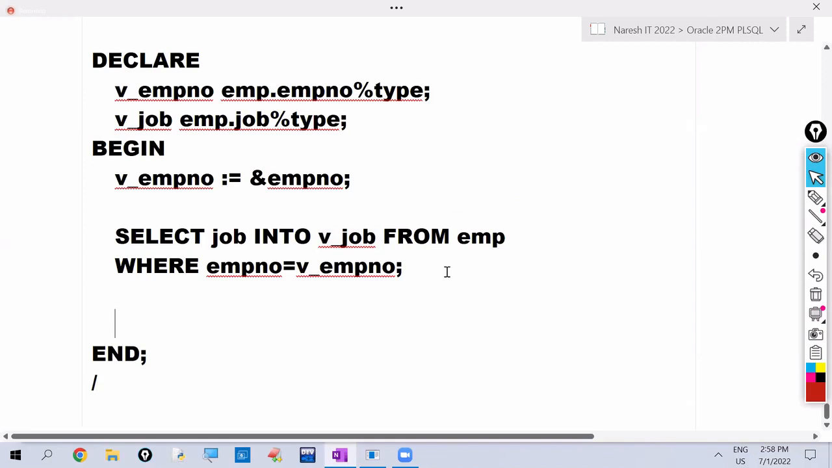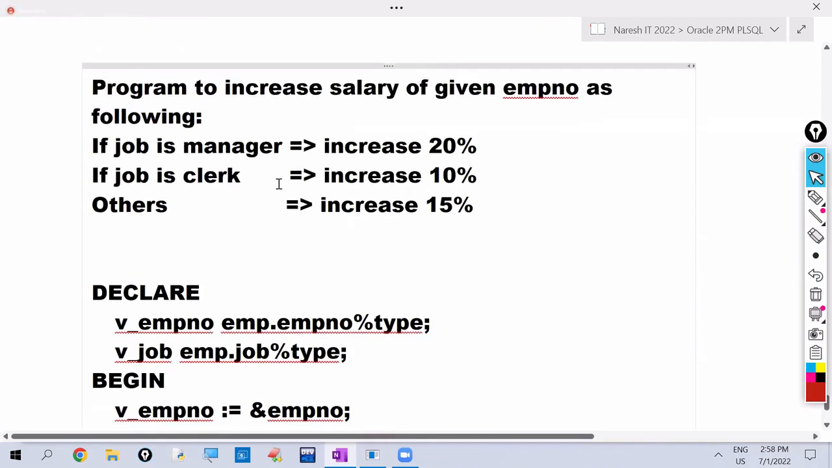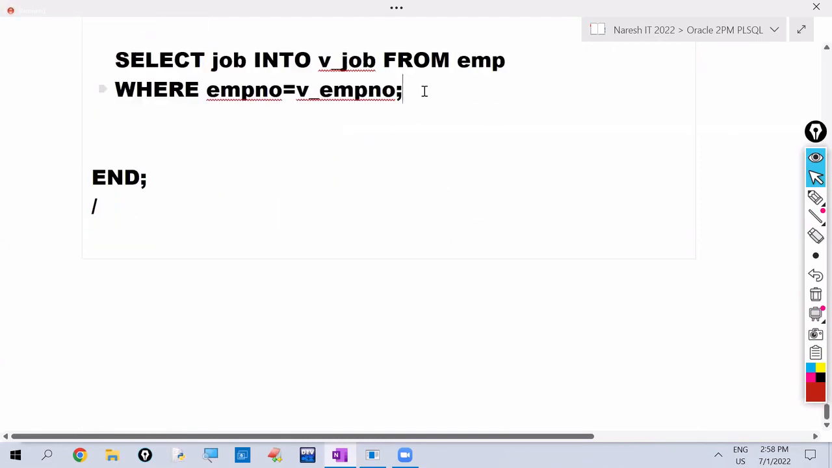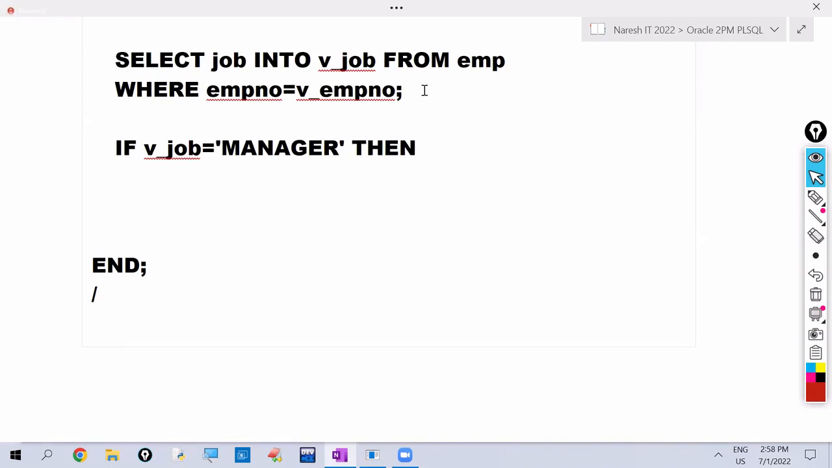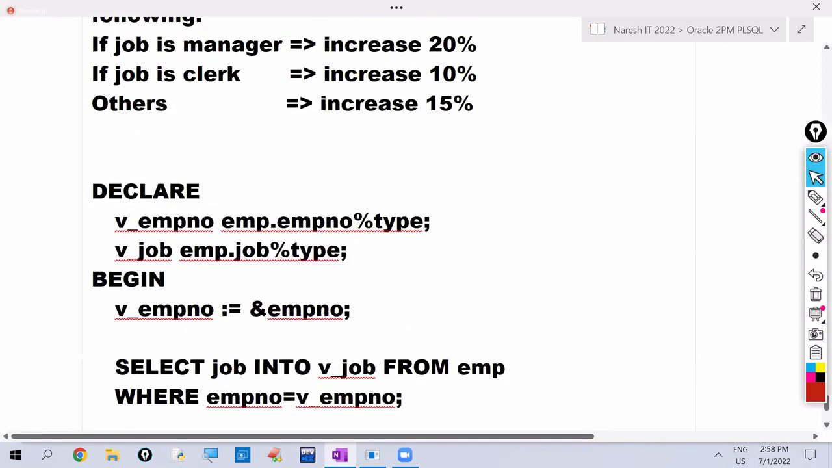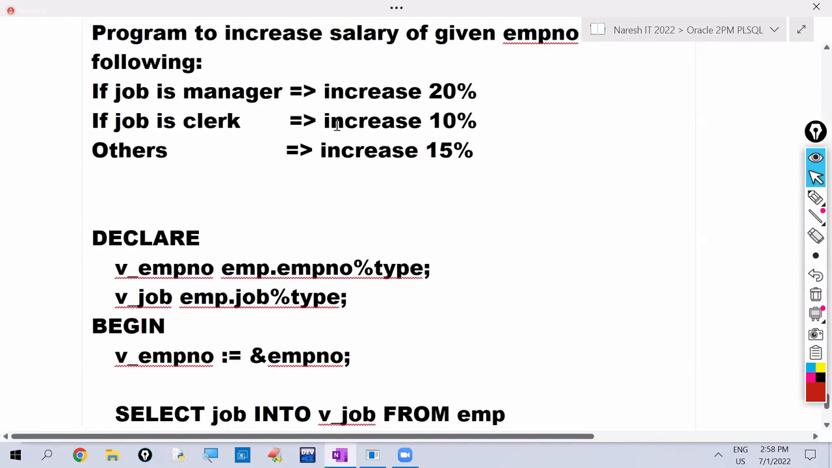That job value we are holding in v_job. Now check the condition here. We have to check whether the job value is manager or not. So what do we write here? If v_job equals manager. Here string comparison is case sensitive, so we have to give it in capital letters. Then how much percentage do we want to increase? 30%, if the job is manager.